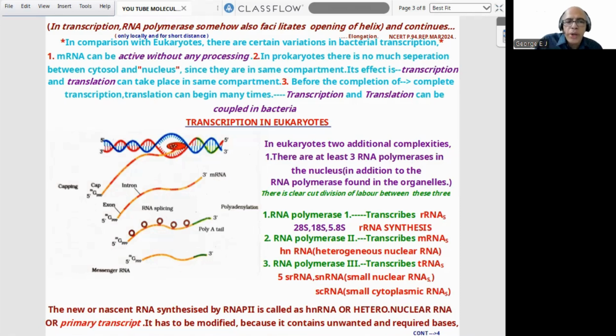The new or nascent RNA synthesized by RNA polymerase II, that is mRNA, is called hnRNA or heterogeneous nuclear RNA or primary transcript. Important: it has to be modified because it contains useful parts and unwanted parts or bases. So the primary transcript has to be modified. I think up to this it is clear. Now we can proceed to the next page.